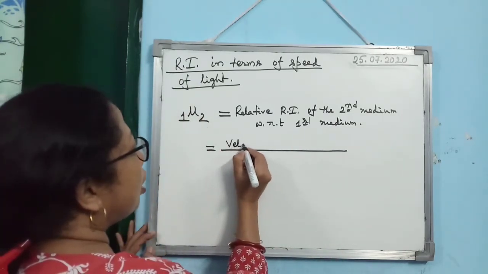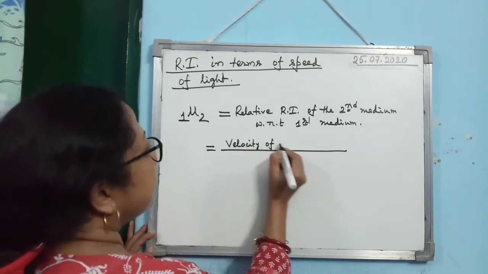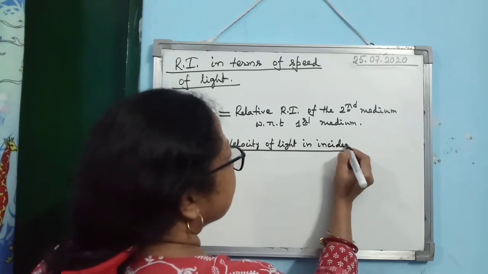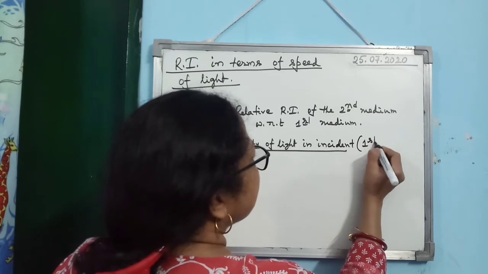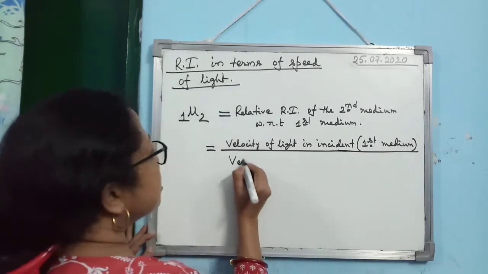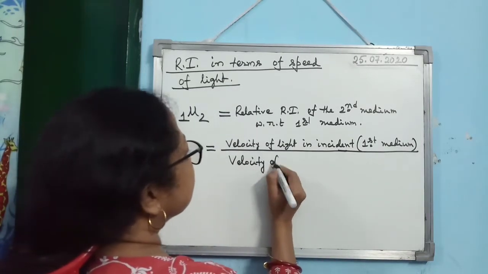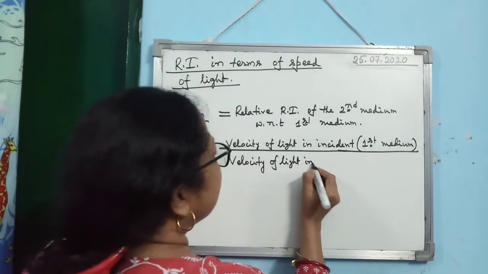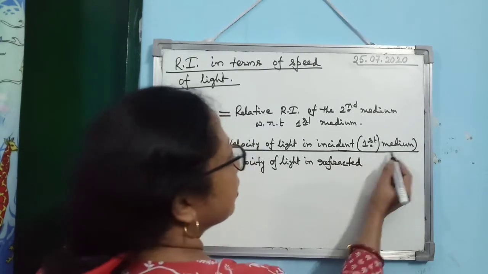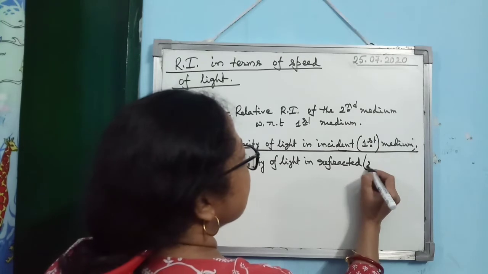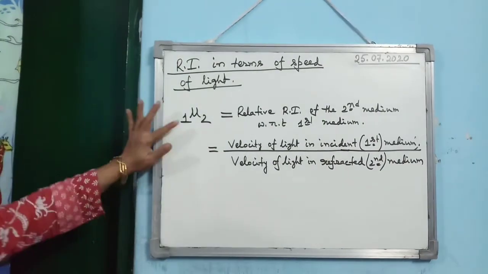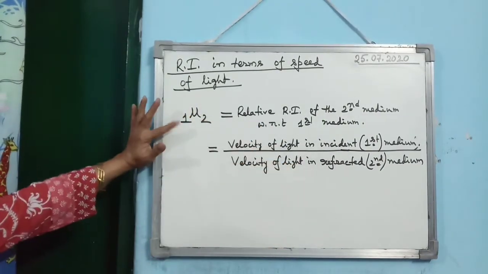It is the ratio of velocity of light in the first medium, which is the incident medium, divided by velocity of light in the refracted medium. Refracted medium means the second medium. Is that clear?